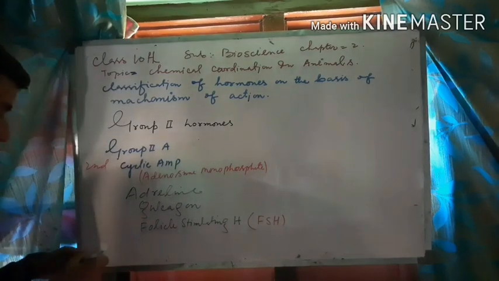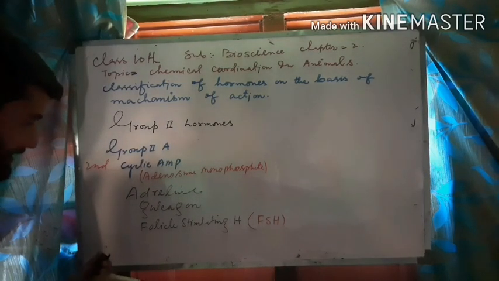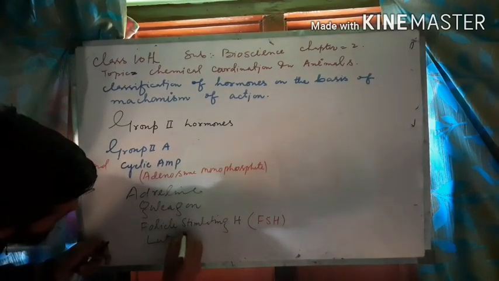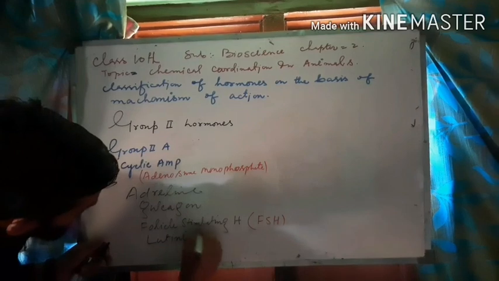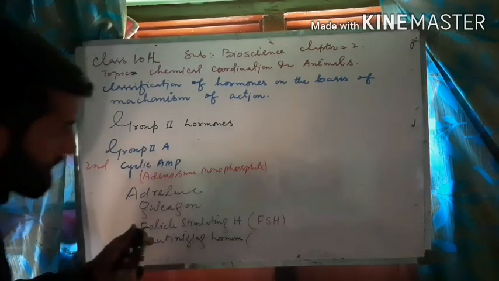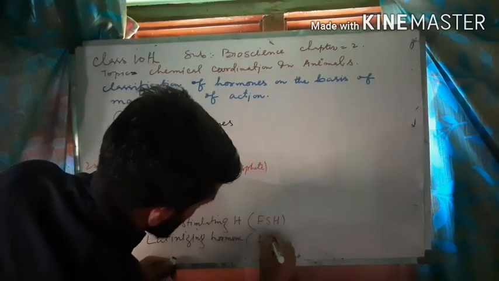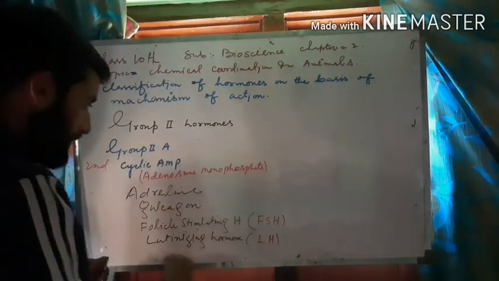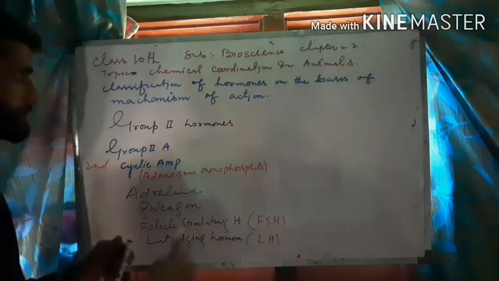Follicle stimulating hormone, luteinizing hormone, the abbreviation will be LH. You have to remember this: follicle stimulating hormone, luteinizing hormone.